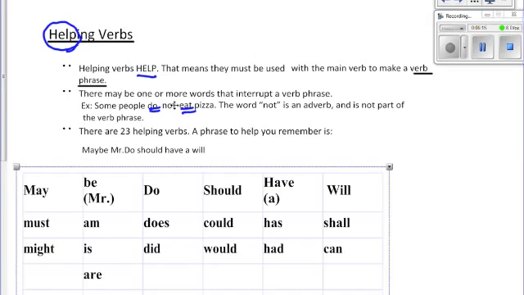We'll explain what that is later, like later in another packet. The word not, oh, hello, no, I'll explain it right now. The word not is an adverb. It's not part of the verb phrase. So we'll talk about adverbs in another packet.